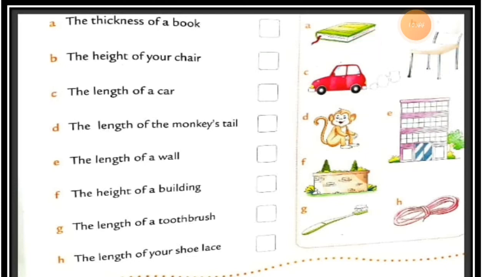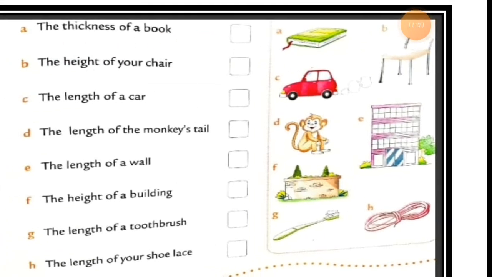Will you measure in meter or centimeter? What do you think? You can measure the thing in meters or centimeters. Is it more than 100 centimeters or just a meter? What should I write here for the thickness of a book?